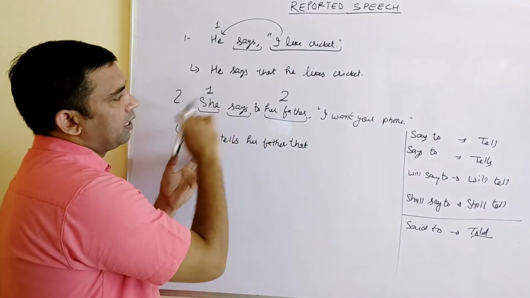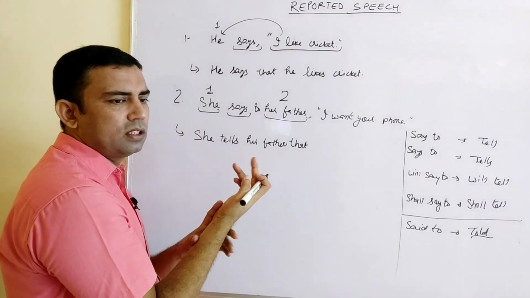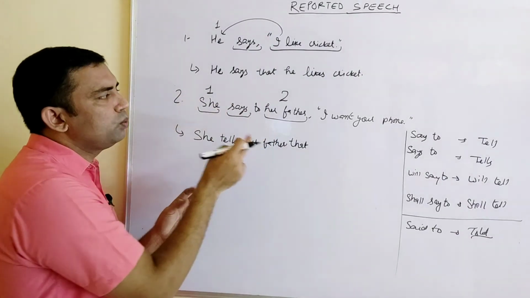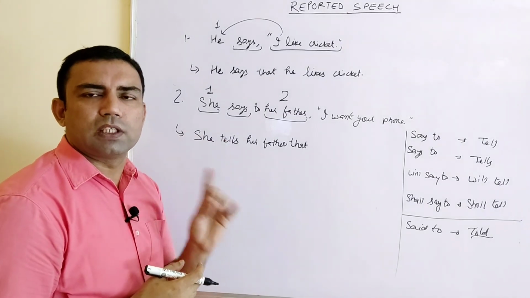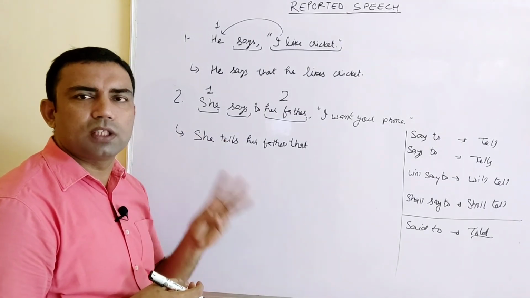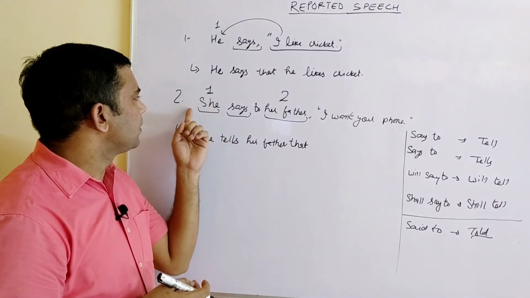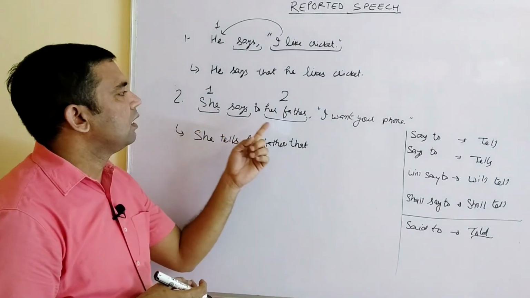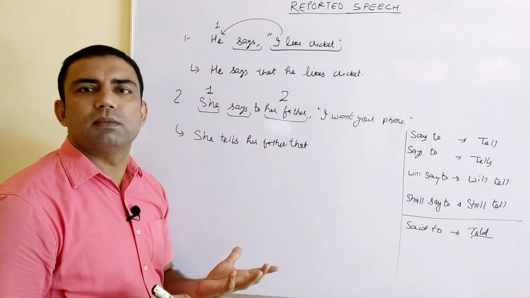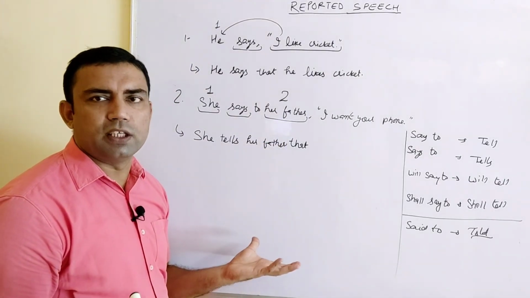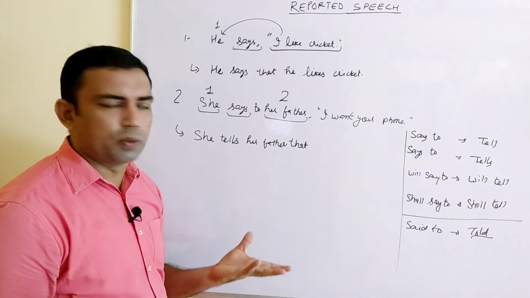Don't get confused here about how it will change, how it will not change. Simply give numbers 1 and 2. Totally how many persons? Just now I told you there are 3 persons: first person pronoun, second person pronoun, third person pronoun. First person pronoun will change according to this. Second person pronoun will change according to this. And third person pronoun does not get changed. They don't get changed, so no need to worry about that.